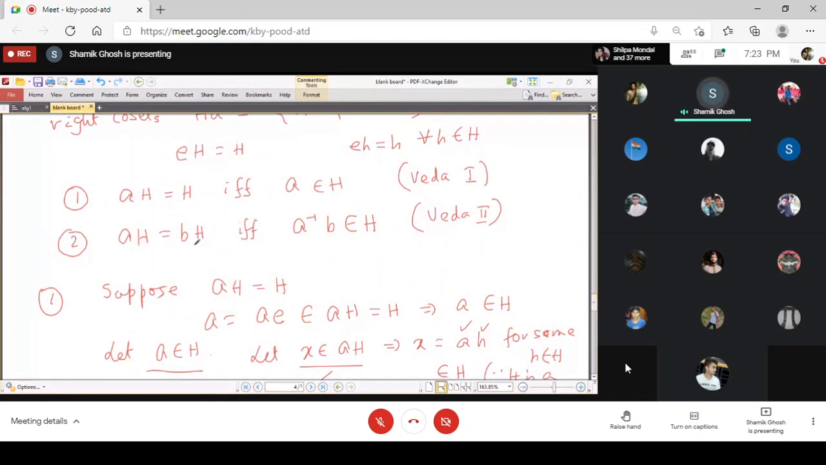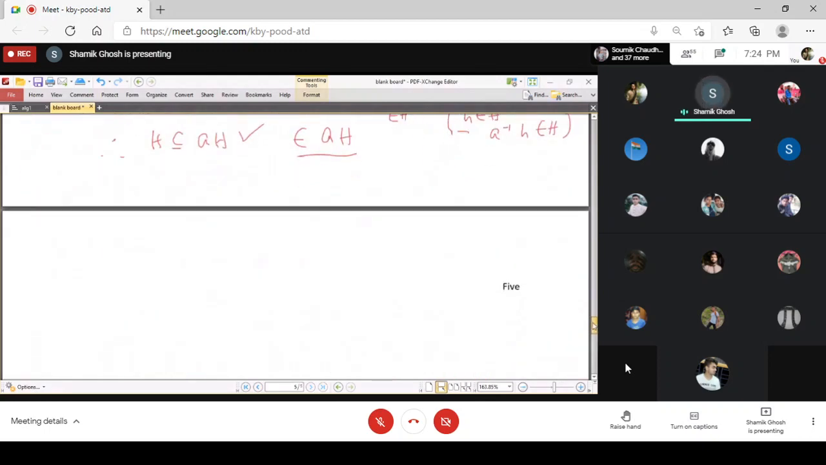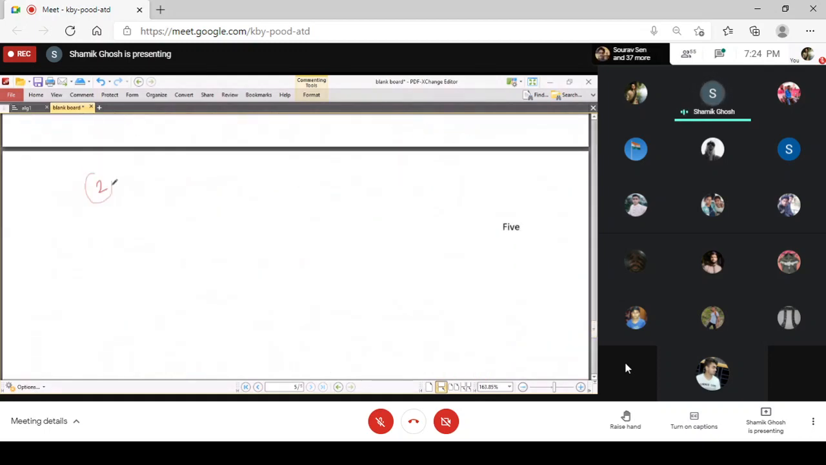Now we go for the second result, that when these two sets are equal, that is the two cosets are equal, and that we will prove holds if and only if a inverse b is an element of H. And you must be careful, that is a inverse b, not a b inverse. We had previously an expression a b inverse for checking a subgroup, but here it is a inverse b, not a b inverse.